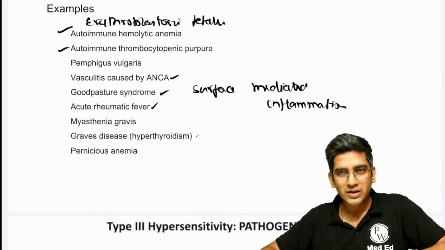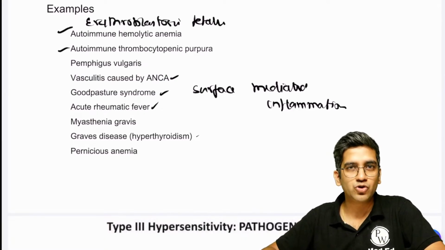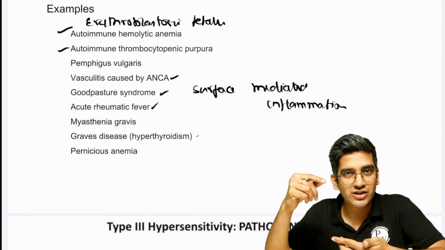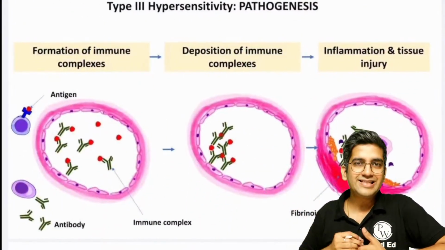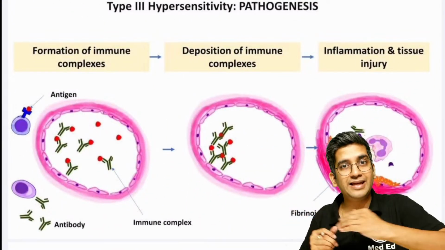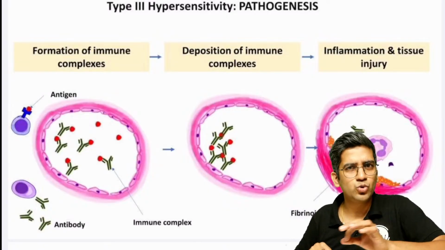Third is type 3. Type 3 is circulating immune complex, right? Circulating immune complex, the prototype is SLE. But we must have read the prototype in Robbins as giving a horse serum and how it produces the antibody, right? So type 3 hypersensitivity pathogenesis, 3 simple steps. The 3 steps should be elaborated if it's a long answer, otherwise write in 2-3 points, short answer.